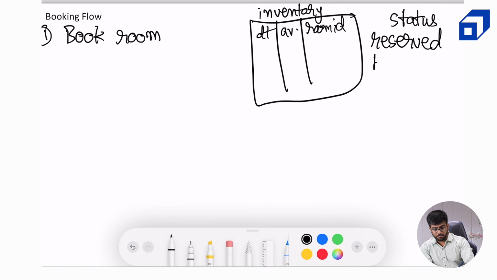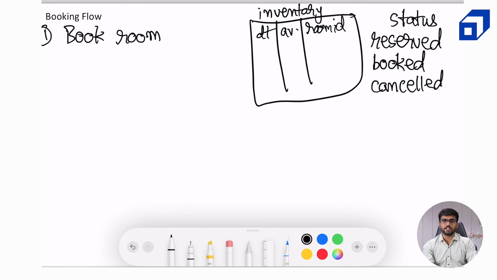It can be booked. It can be cancelled in case the payment fails or some issue happens. Like let's say the 15-minute timer went up and the user still has not completed payment, then it can be marked cancelled as well. Or it can be completed. Completed means the person has visited the hotel and the checkout date is complete. So at the time of checkout, the receptionist can close the booking and it will be marked as completed.